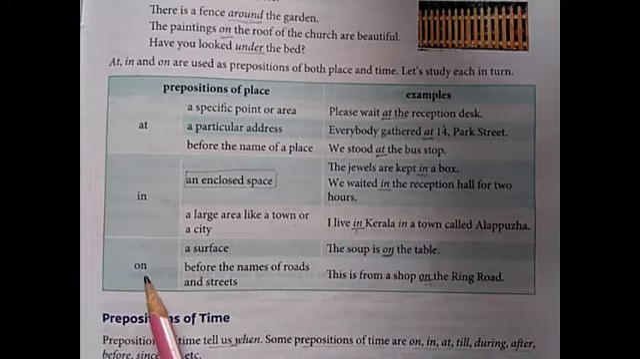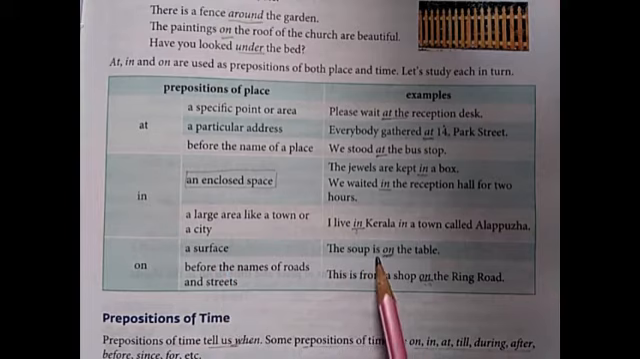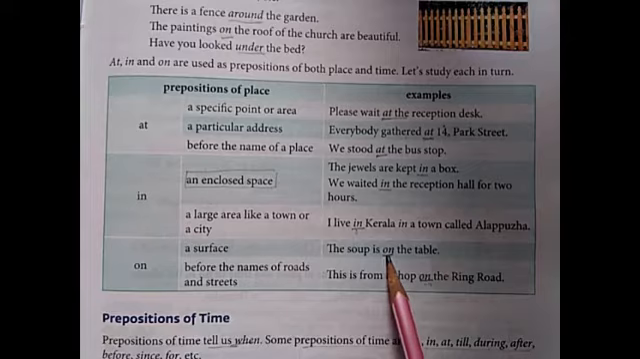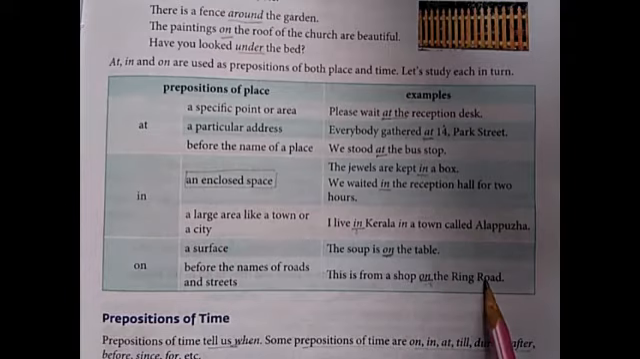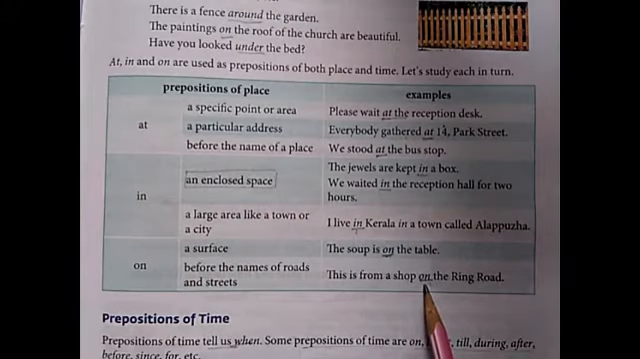Then preposition on. A surface. The soup is on the table. So on is the preposition. It shows the surface. Before the names of roads and streets. This is from a shop on the ring road. Here it shows the name of the road. Before the name of the road, on is used.